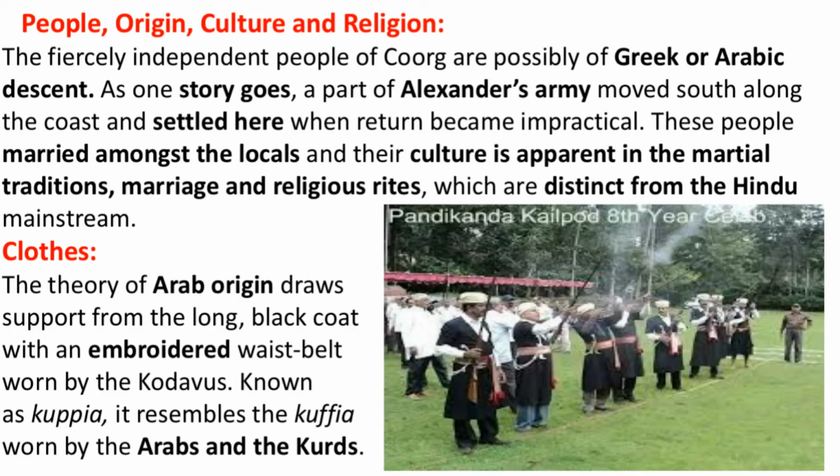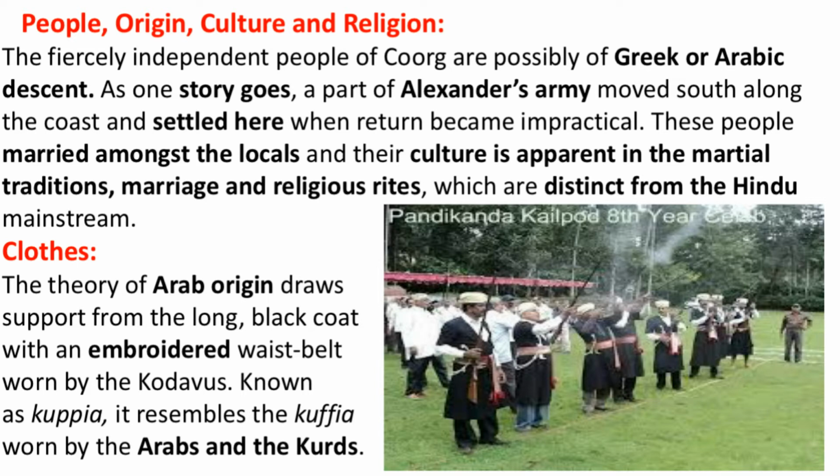Now when I say clothes, I just want you to look at the dress they wear, the people in Coorg. The theory of Arab origin, we say that these people originated from Arab, draws support from the clothes they wear. What kind of clothes? They wear a long black coat with an embroidered waist belt worn by the Kodagus.